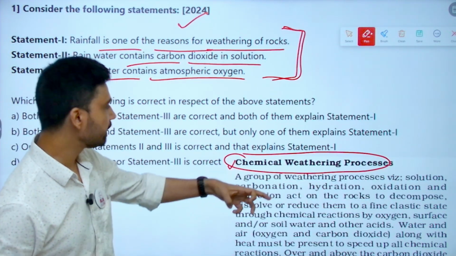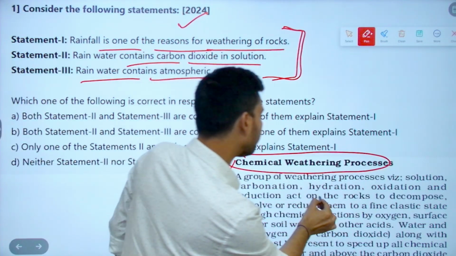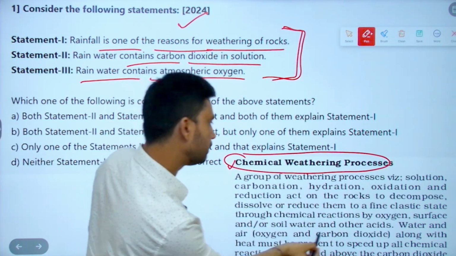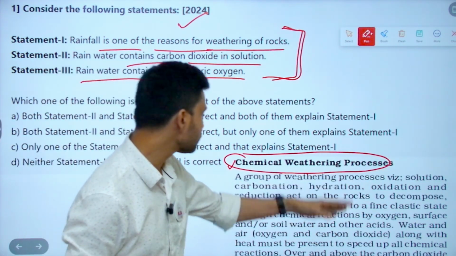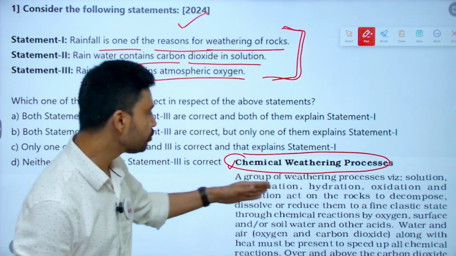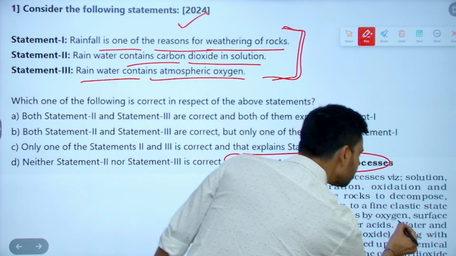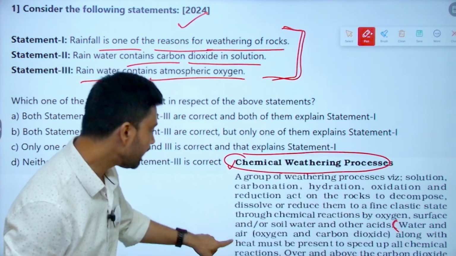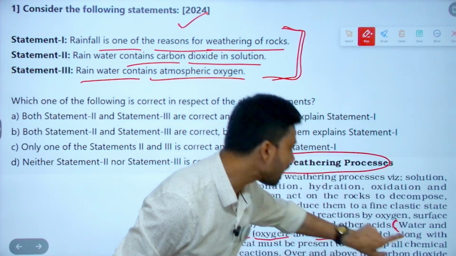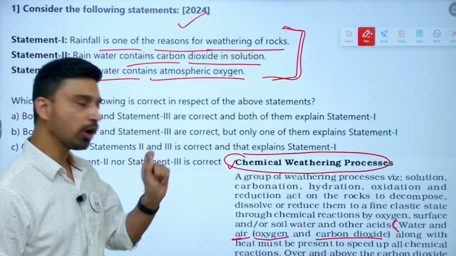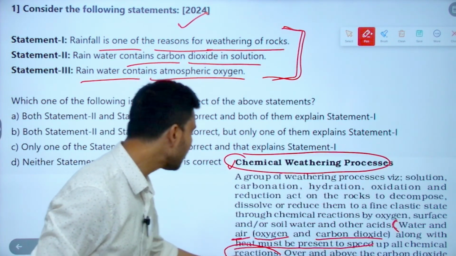So chemical weathering. What are they saying here? If you look at this part: a group of weathering processes, solution, carbonation, hydration, oxidation, reduction act on the rock to decompose, dissolve or reduce them to fine clastic states and all that. Here, this part, water and air. What do we have here? Oxygen and carbon dioxide. So water and air, along with oxygen and carbon dioxide and heat, must be present to speed up all the chemical reactions.